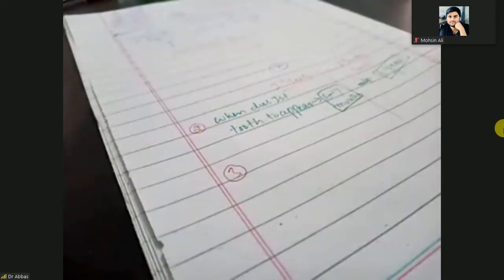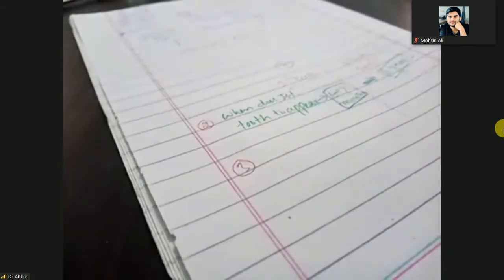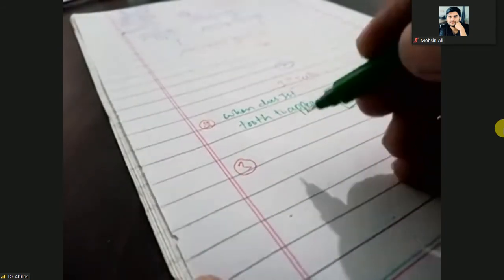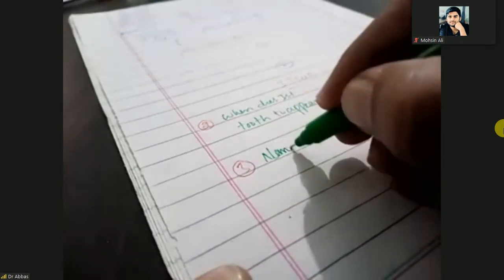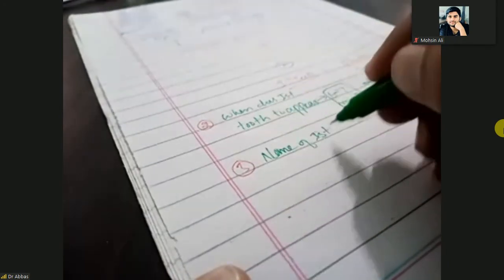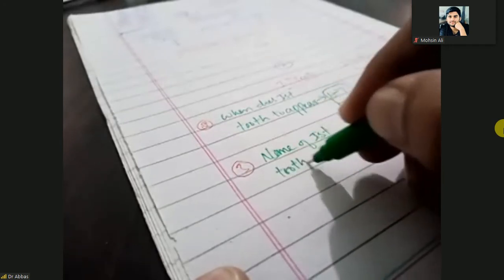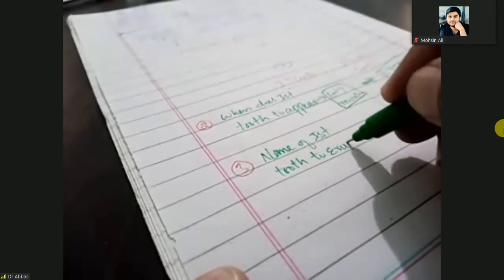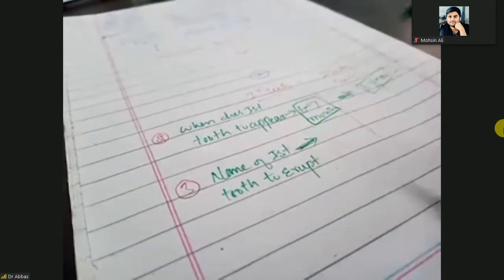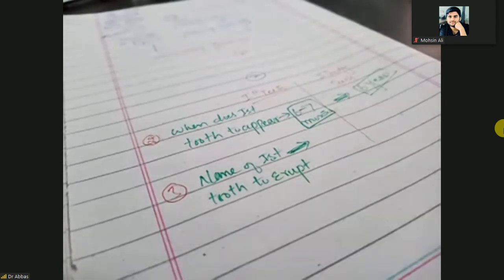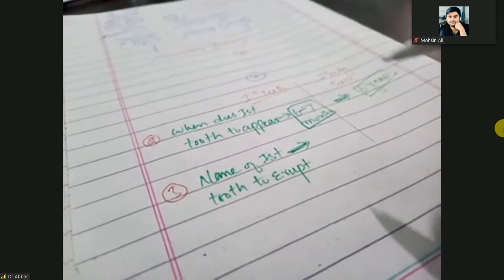The third thing you have to remember: what is the first tooth that will erupt? What is the name of the first tooth? In the case of the primary or milk teeth, the first tooth that will erupt or appear is the lower central incisor.